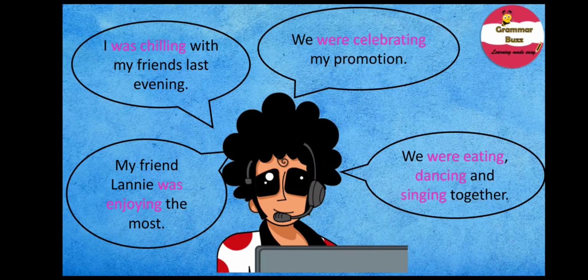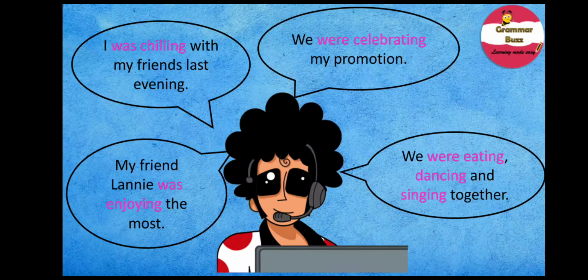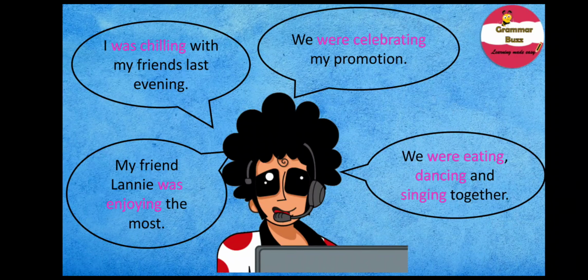But what about the tense of these verbs? Well, you see, these verbs are expressing actions that were happening last evening, so they are certainly in the past tense, but past tense with a little twist. Note, all the verbs have the ing endings added to them.